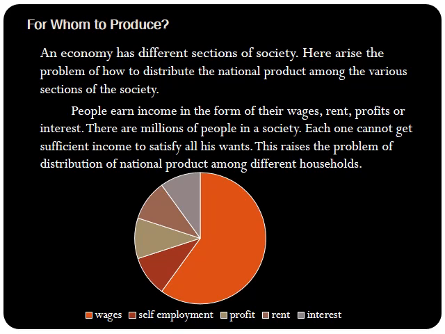Here arises the problem of how to distribute the national product among the various sections of society. An economy has to decide how it is going to distribute the goods and services among the various sections of the society.